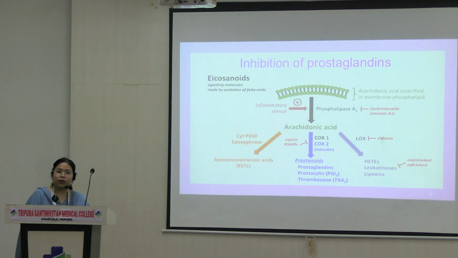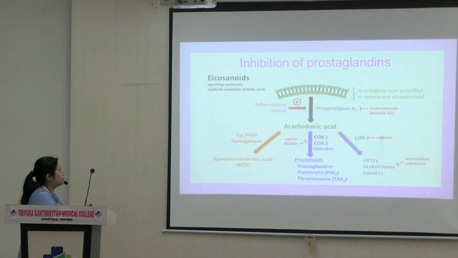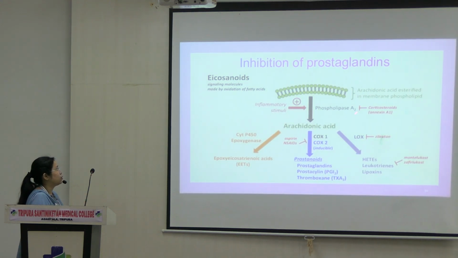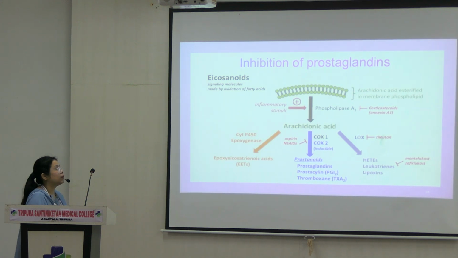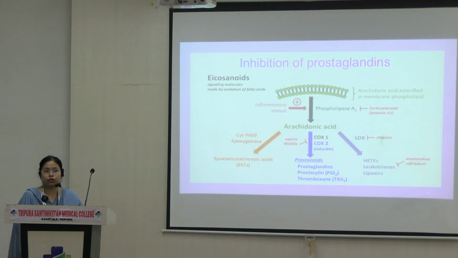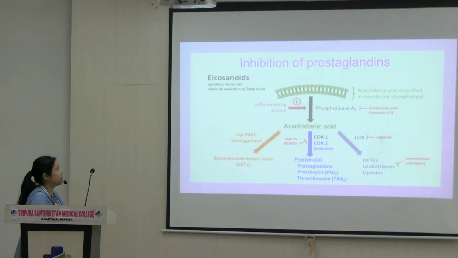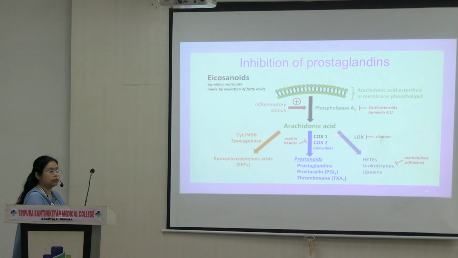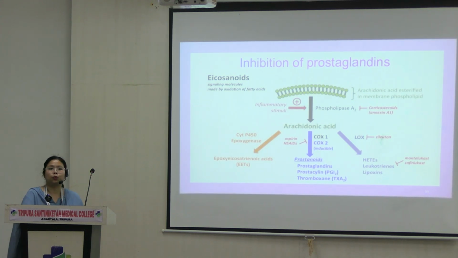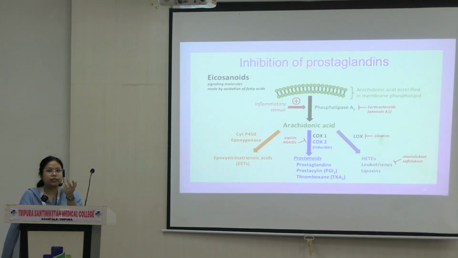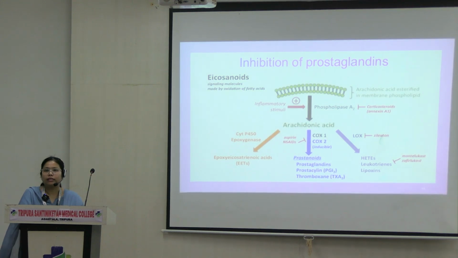So there are ways that we can prevent the synthesis of prostaglandin as well. From this diagram, phospholipase A2. So how is it inhibited? With the use of steroids or corticosteroids. If this enzyme is inhibited, we will not find any arachidonic acid, therefore none of these, right? We don't want arachidonic acid. When do we not want prostaglandins, prostacyclins and thromboxanes, even leukotrienes and lipoxins? When there is inflammation in the body.